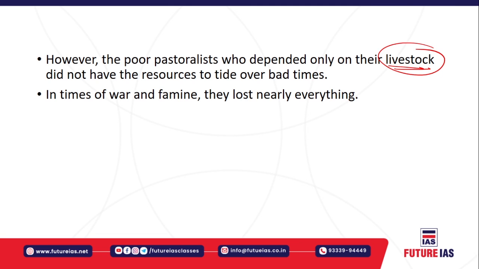In the time of war, in the time of famine, they lost everything. Their community, their lifestyle, their cattle, right? They lost. A lot of people died at that point of time. It was adversely affected because of the colonial policies that were imposed and the fragmentation of the Maasai land, specifically in the East Africa region. So that is how their life was completely distorted and disturbed by the colonial masters at that point of time.